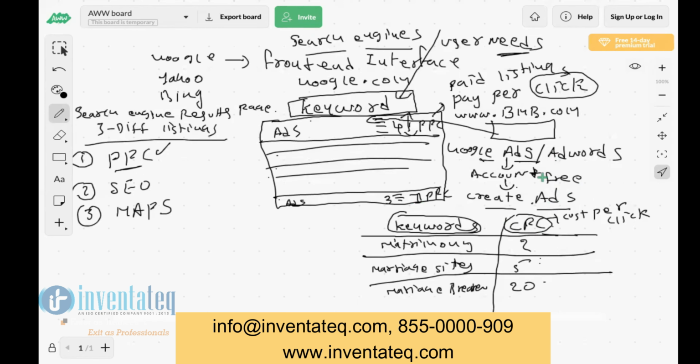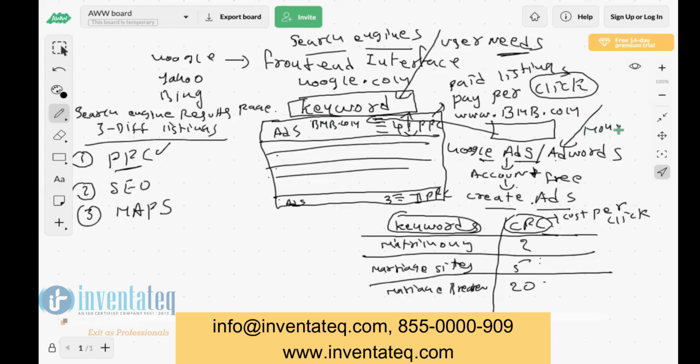But whatever ad you have created in this tool, in order for Google to show your ads live in the search engine, you should add money in this AdWords tool.